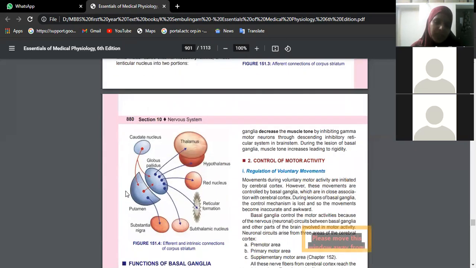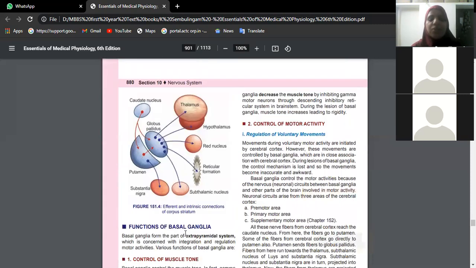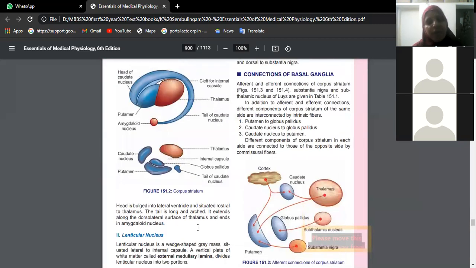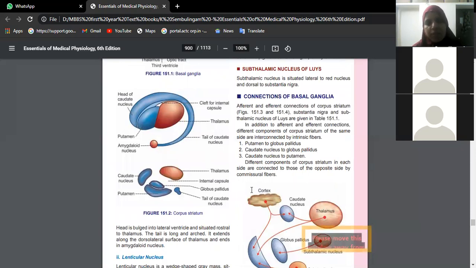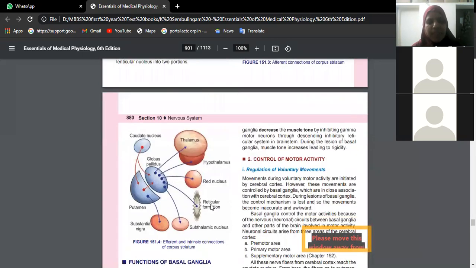If the connections are going from this basal ganglia to the distant parts, that is, you have caudate nucleus, then we have lentiform nucleus, globus pallidus and putamen subdivisions. From here you are finding, see, to and fro. There also you found subthalamic nucleus, substantia nigra, red nucleus, hypothalamus, thalamus. All these are receiving fibers from the basal ganglia. So that forms afferent and efferent connections, which you can write in words. Connections of basal ganglia.